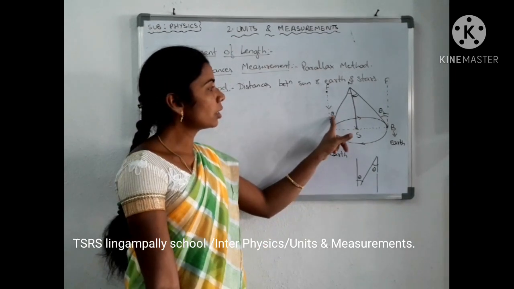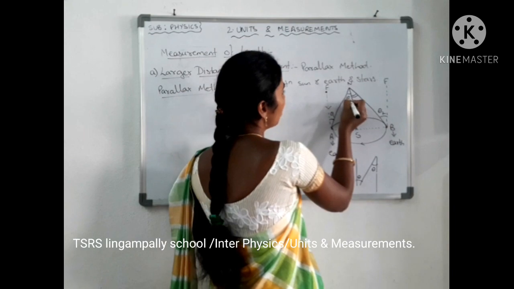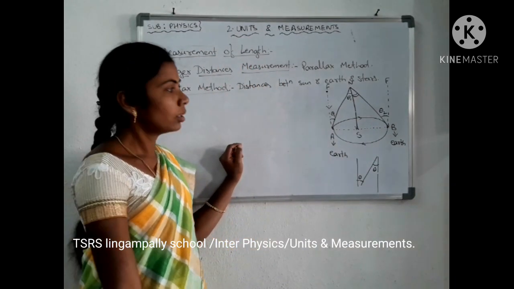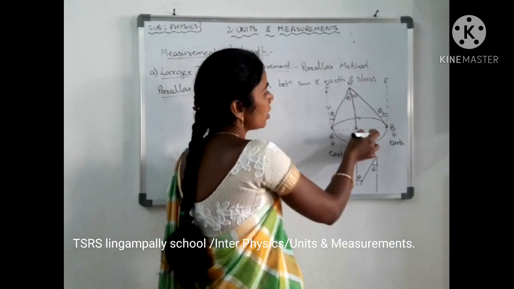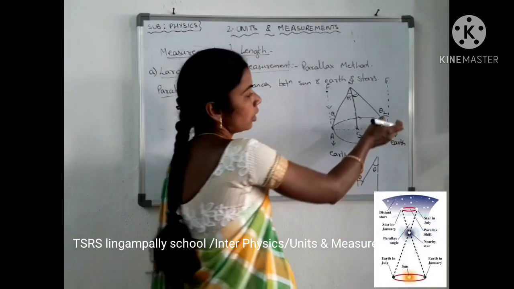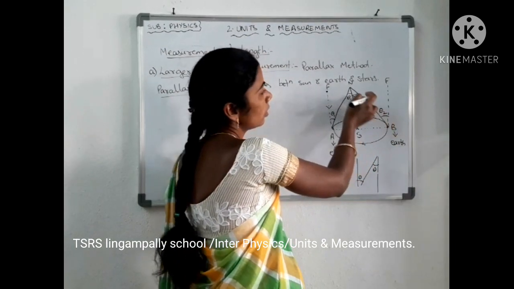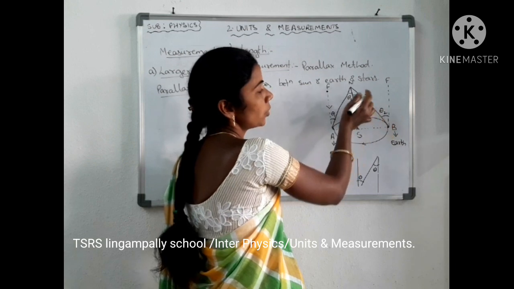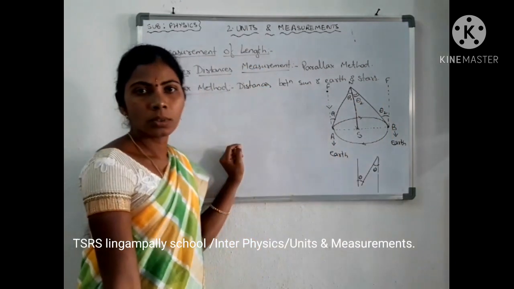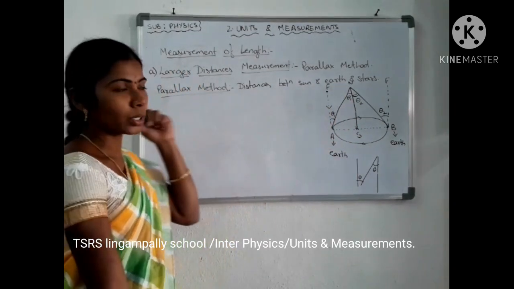So can I write theta 1 here? Yes, we can write this as theta 1 because the interior opposite angles are equal. Then NS and FB are also parallel lines. FBN is theta 2, so this is the opposite angle for theta 2, and these two angles will be equal, so I can write theta 2 here. So this is about your diagram. Now let us derive that equation.